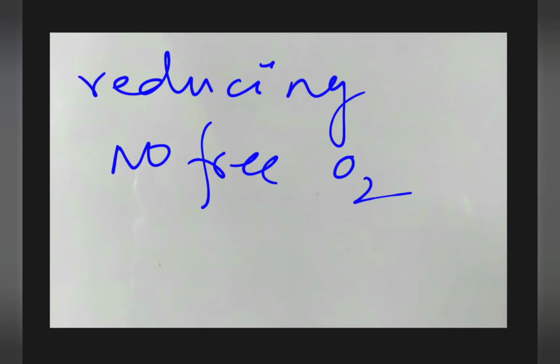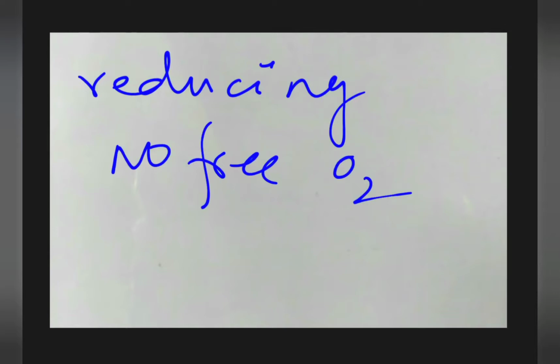For example, polysaccharides are formed when we combine many monosaccharides. Proteins are formed when we combine many amino acids. Nucleic acids are formed when we combine many nucleotides, and so on.